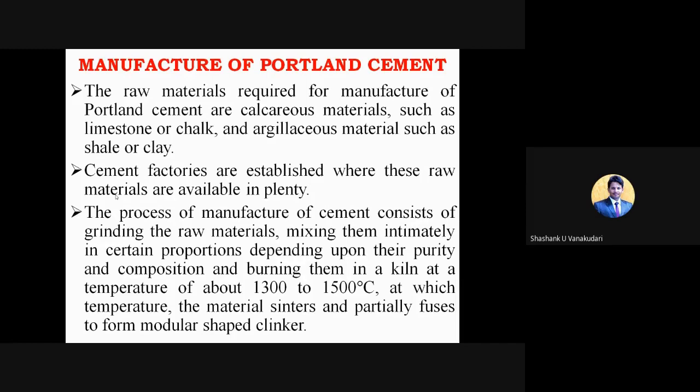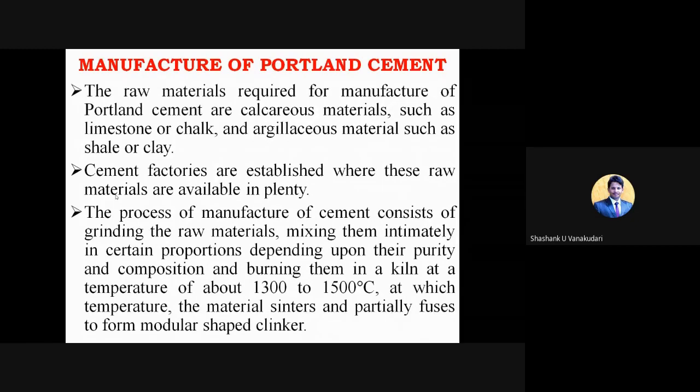Limestone is usually the lime, chuna, what we call, that chuna only we call limestone in the technical word, right? So to manufacture this cement, we require limestone or chalk, and the other raw material, argillaceous material such as shale or clay.